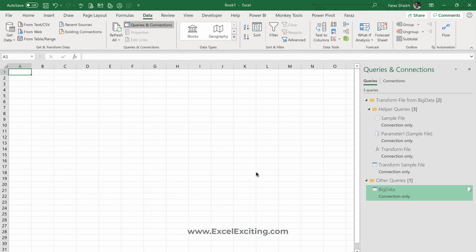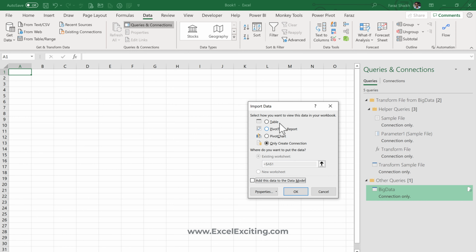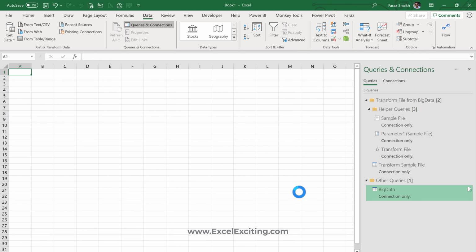So here we are with all that data loaded in the query editor. Now what we have to do is load this data into the data model so we can do that analysis. I'll go over here, right click, Load To. If I load it to a table and it exceeds that 1 million buffer space, then again I'm going to get that warning message. So I'm going to add this data to the data model, and I'll click OK. Now you can see that my query is running behind and pushing that data into the Excel data model.